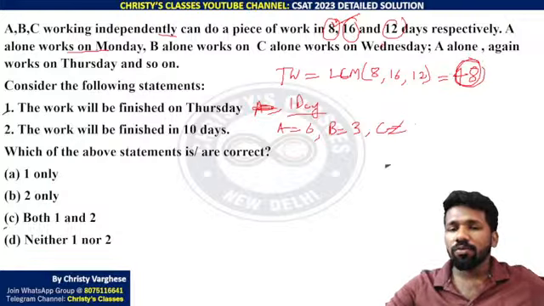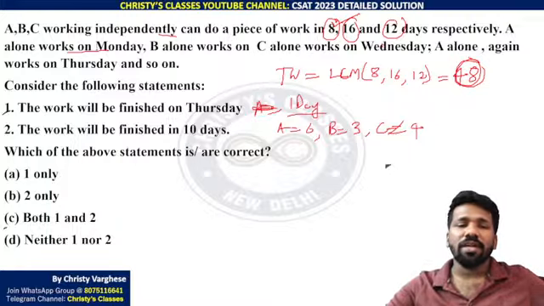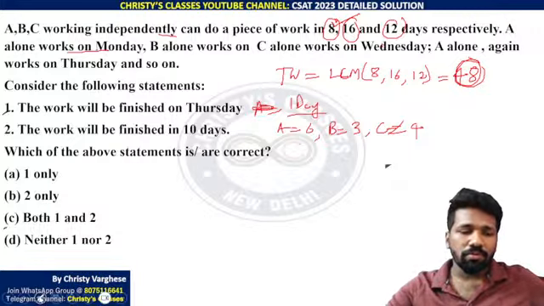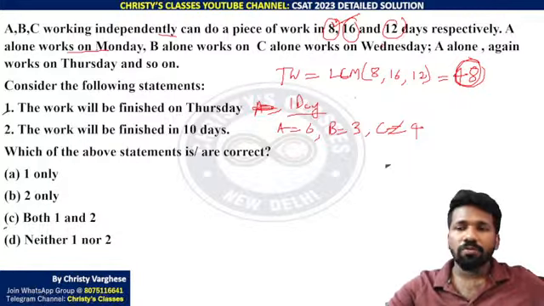So one day he will do 4 work, because 4 into 12 is 48. So the efficiency of A, B, C we got. One day efficiency or one day work we got. Now you can just substitute into what the question says.